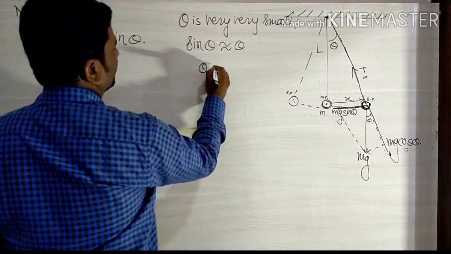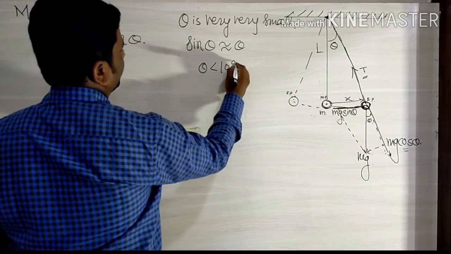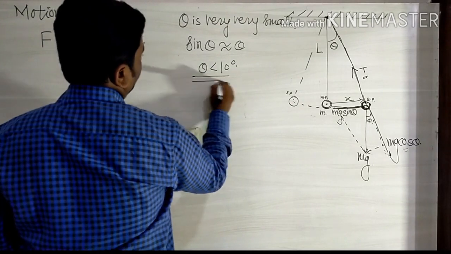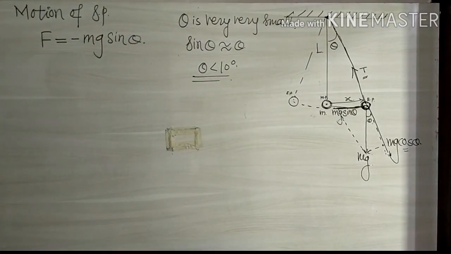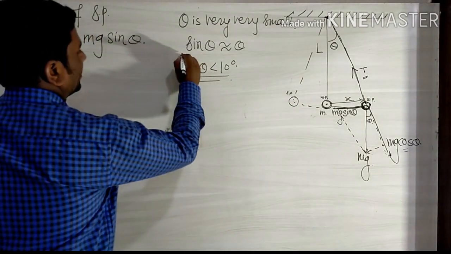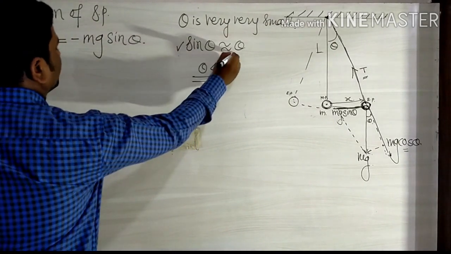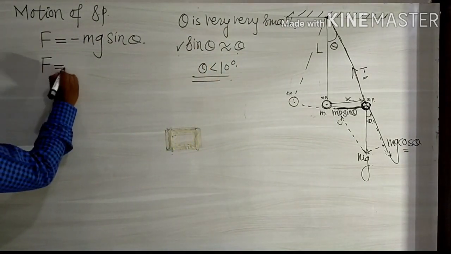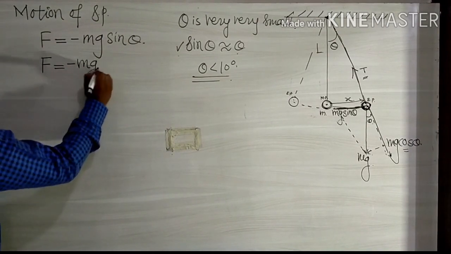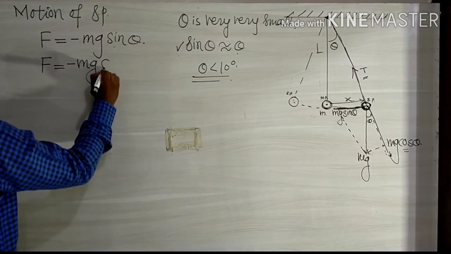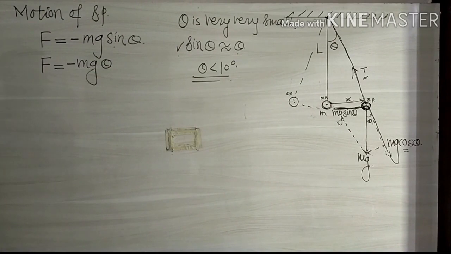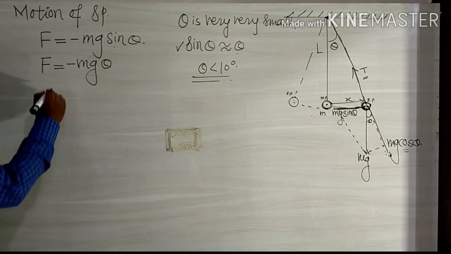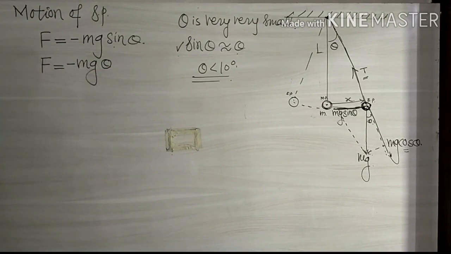Theta is very small, means it is less than 10 degrees. By putting the value sin theta equal to theta in that equation, we get F is equal to minus mg, and instead of sin theta we take theta. So F is equal to minus mg theta.